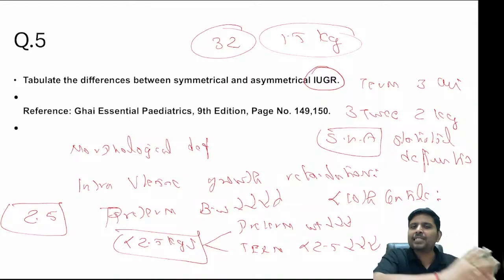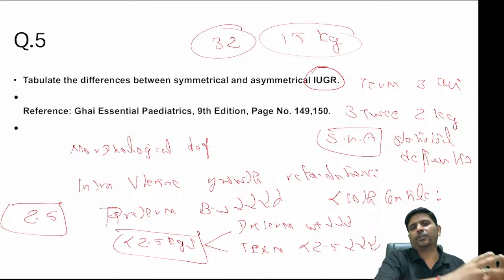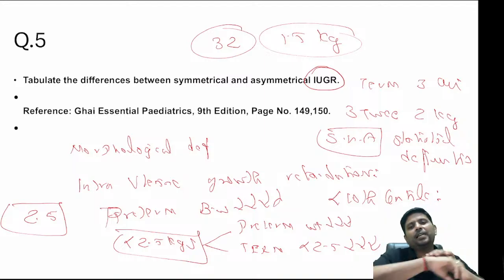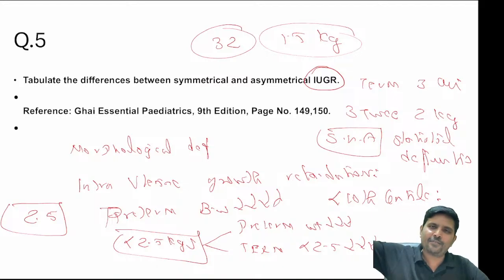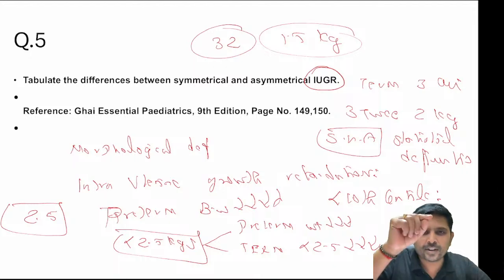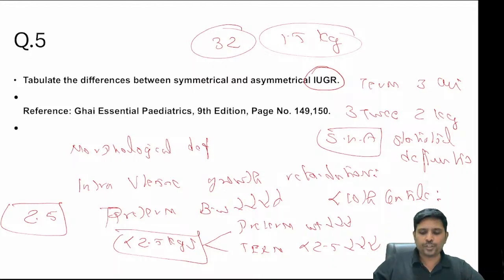When you have these morphological features of monkey facies and baggy pant appearance, this is called IUGR, and that's why we call it the morphological definition. This is not a statistical definition. This is a morphological definition, whereas small for gestational age is a statistical definition. This question will definitely be asked in your viva too.